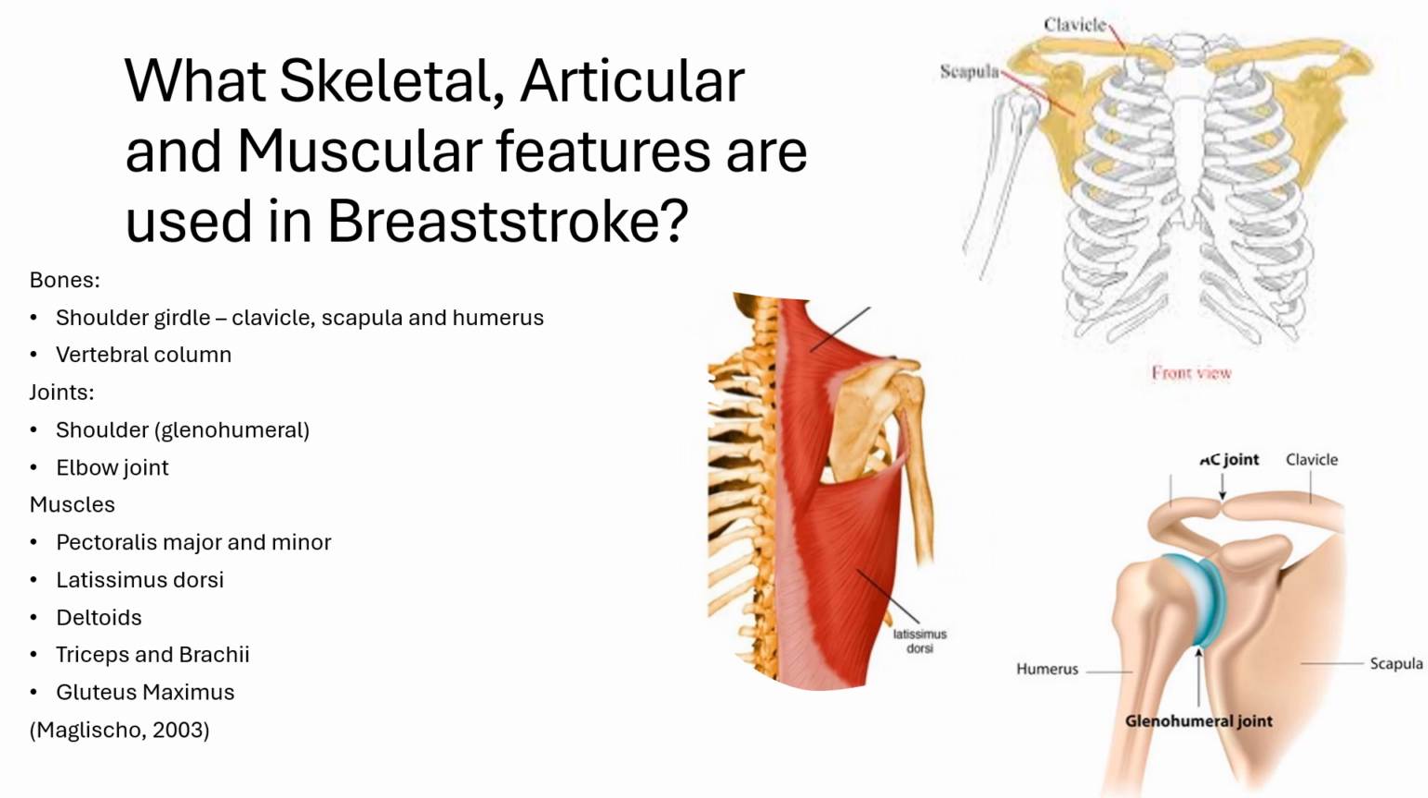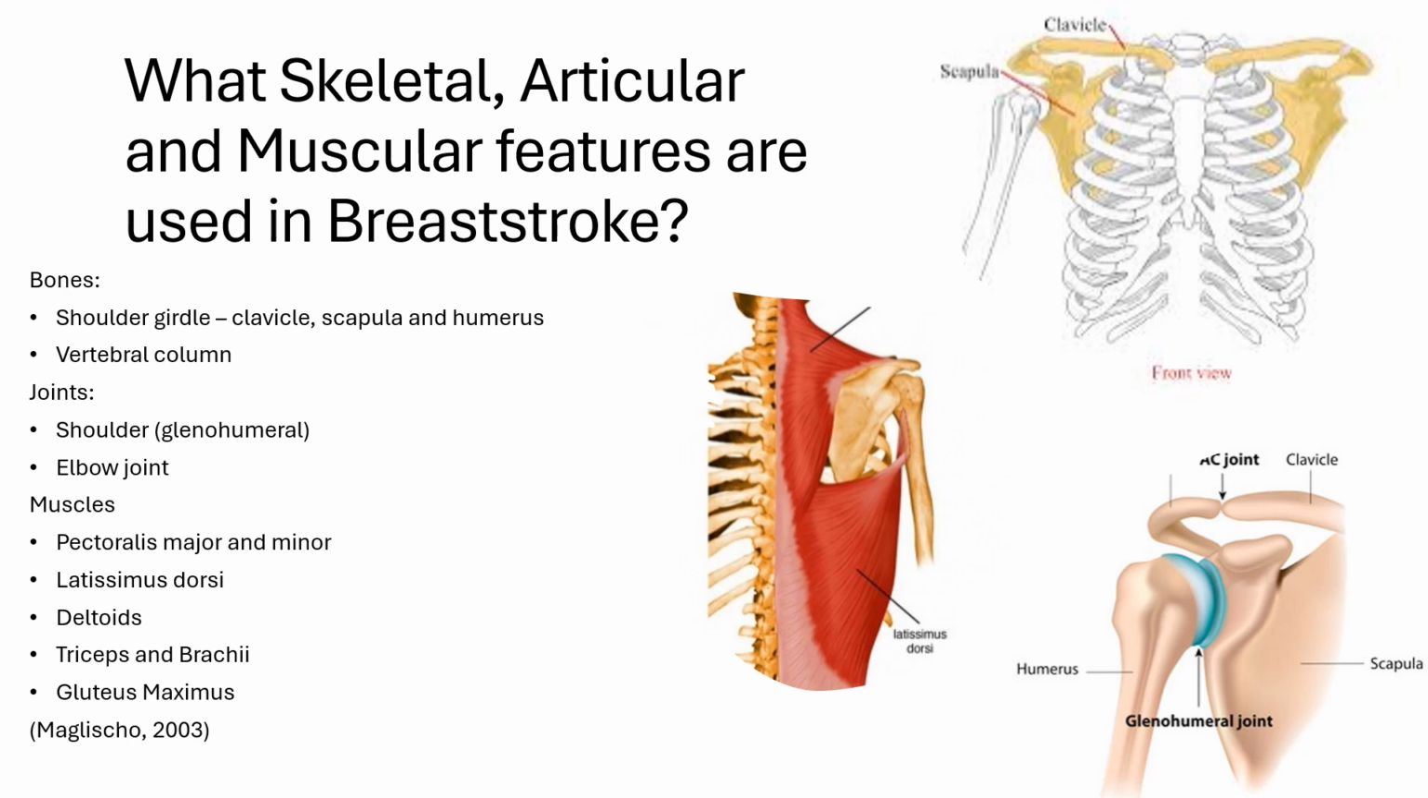The articular system of the body is involved in the stroke as well. Some of the key joints involved include the shoulder or glenohumeral joint, which is responsible for the circular arm motion. This is a ball and socket joint, and as such, it makes a wide range of motion available, which is needed for the sweep in the pull phase.